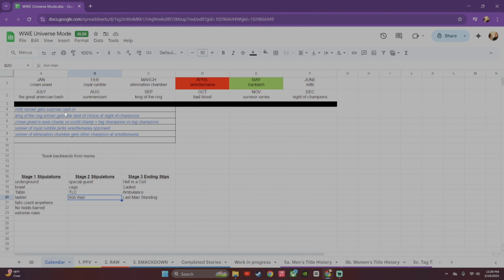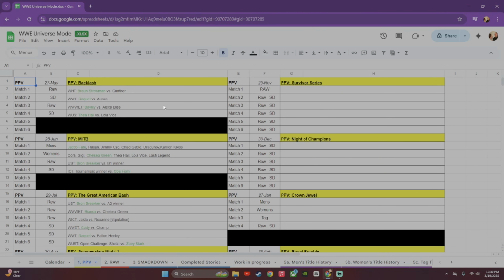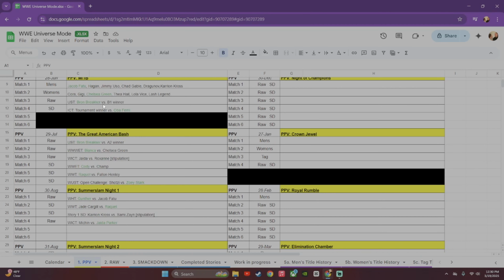So I use this as my first tab, and I always refer back to this on how I plan things out. I usually plan backwards from Mania as best I can, but I adjust it, and I usually look at a 3-month picture as well. If you take a look here, I have all my pay-per-views set. I have in green who I'm going to try to make win. But I'm also the type of person who, if something crazy happens, and I put the difficulty higher, I may get pinned on the person I'm controlling, and I may have to adjust my storylines. I think that makes it more fun.